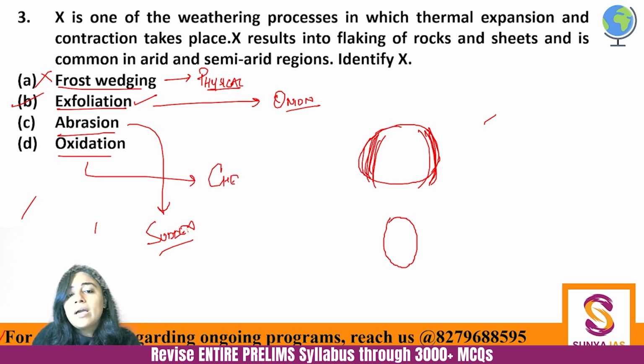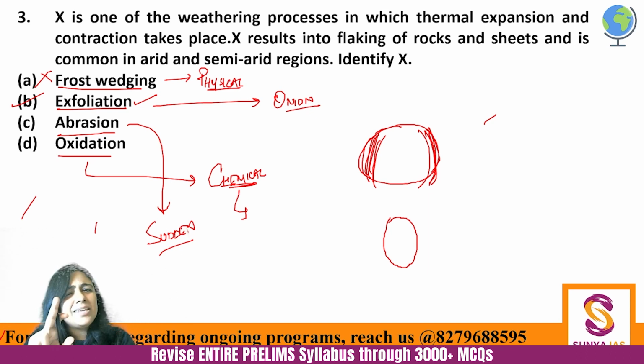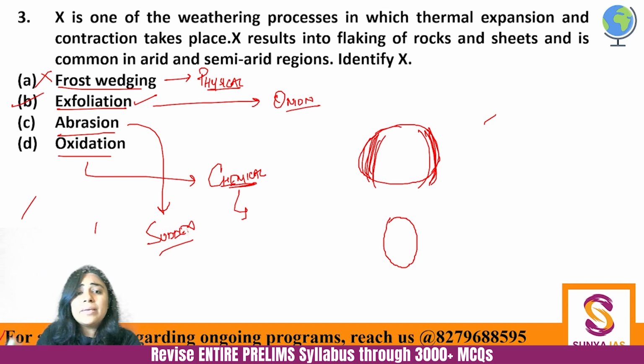Oxidation is a chemical weathering process wherein, whatever mineral the rock is made up of, oxygen is chemically added to it. And you know when any matter oxidizes, right, then it loses its form. So because of the chemical addition of oxygen, the rock will weather. That is oxidation. ठीक है, तो ये डिफरेंस क्लियर होना बहुत जरूरी है.